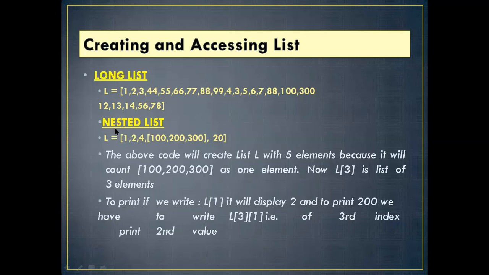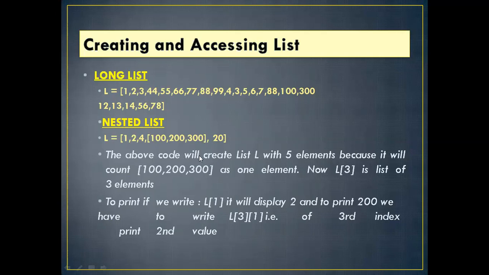And now another is a nested list. Now what is a nested list? When we create another list inside a list, that is called a nested list. See here, L equal to 1, 2, 4, this is one. Now what is inside this 1, 2, 4? This is 100, 200, 300, comma, 20. So this will be called a nested list within a list. We are using another list inside one list. It is called a nested list.